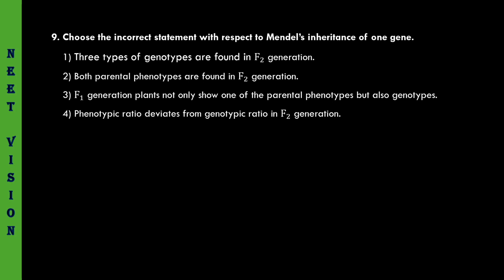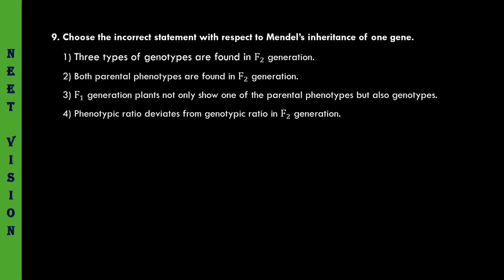This is wrong. F1 generation plants show one of the parental phenotypes, it is correct. Dominant phenotype they show, but genotypes not. Genotype is altogether different from parents. Parents are homozygous dominant and homozygous recessive, whereas the F1 generation plant is heterozygous dominant. The third option is the incorrect one.